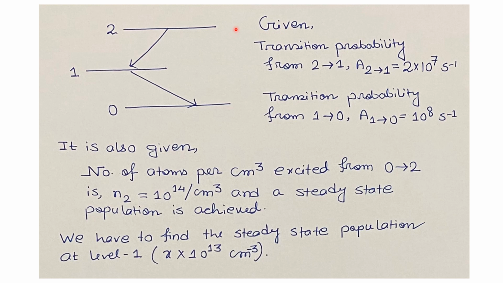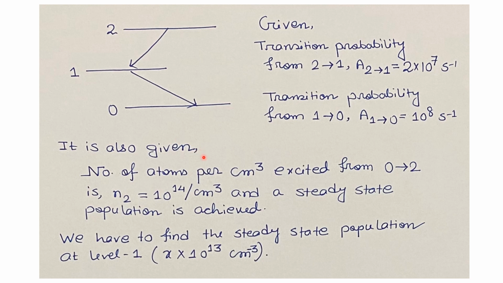According to the question, we have to deal with the 3-level laser system. Some information is given. The transition probability from energy level 2 to 1 is A21 equals 2 into 10 to the power 7 second inverse. The transition probability from energy level 1 to energy level 0 is A10, that is 10 to the power 8 second inverse.